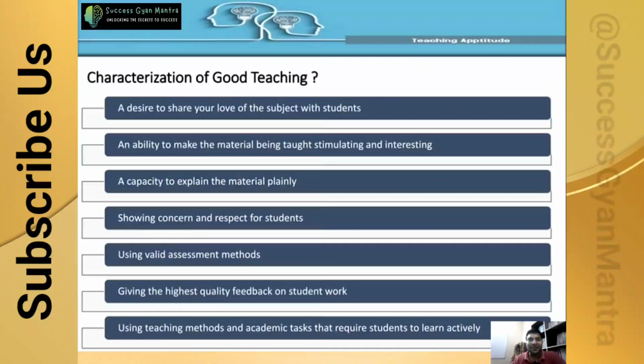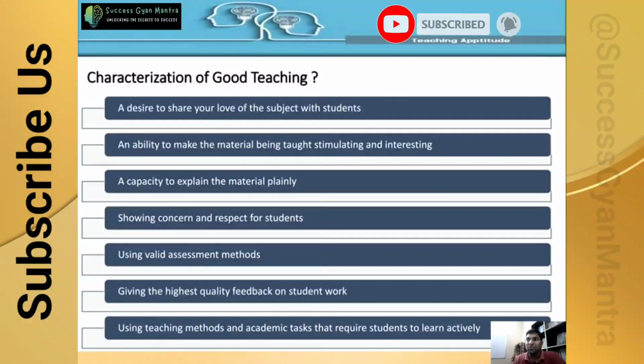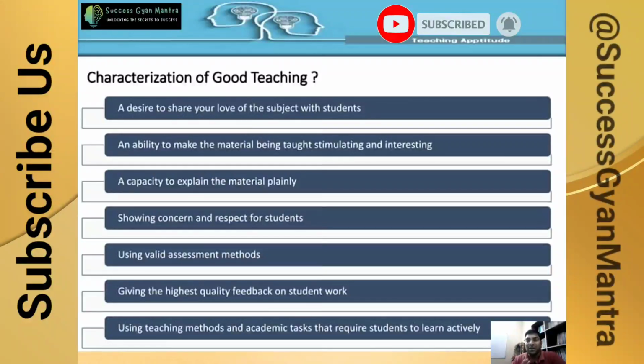Then, characteristics of good teaching. So what are the various characteristics of good teaching? To whom can you say it is good teaching? It is a desire to share your love of the subject with the students. You have to be in love with a particular subject. Unless you love a subject, you cannot teach it well to the students. Firstly, you have to try to love your subject. You have to make